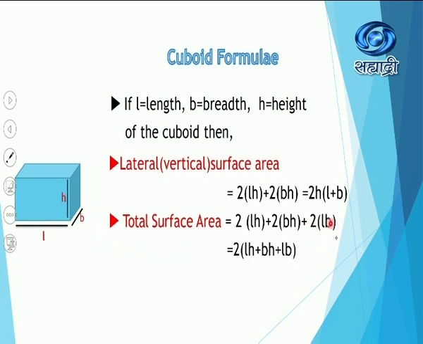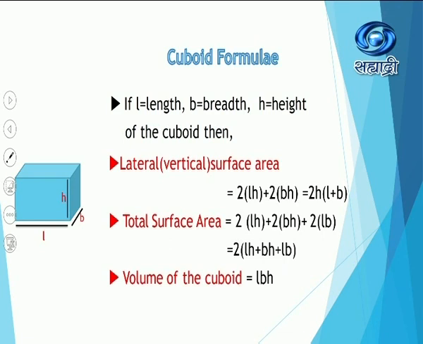And hence, this 2LB is added to the lateral surface area. So the formula goes like this: 2 into LH plus 2 into BH plus 2 into LB, where you can take out 2 as a common factor, and what remains inside the bracket is LH plus BH plus LB.